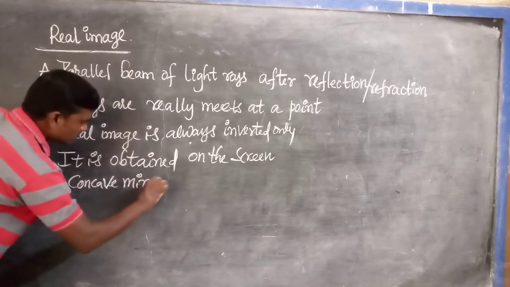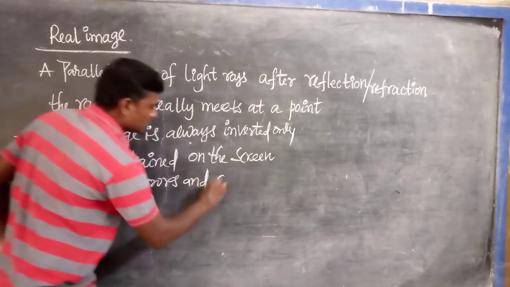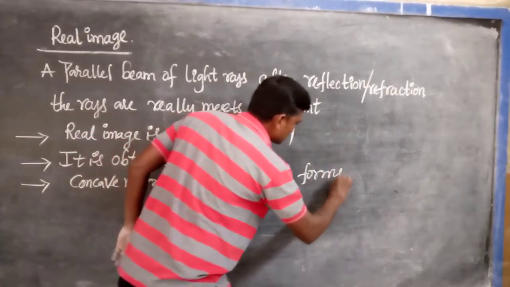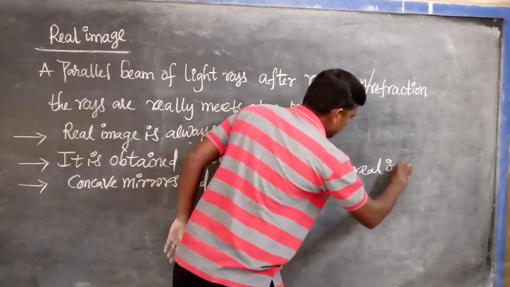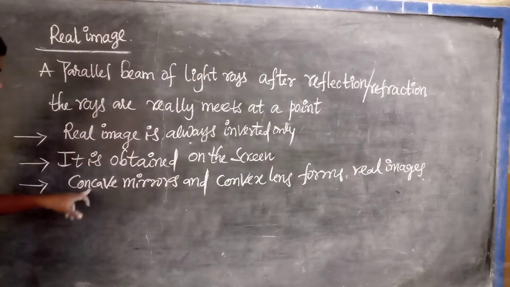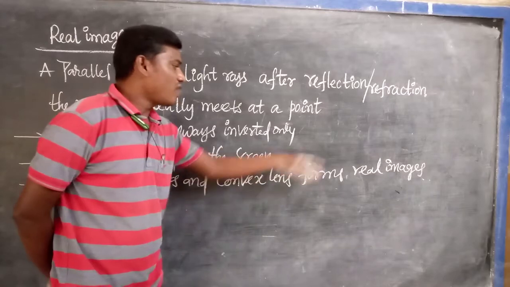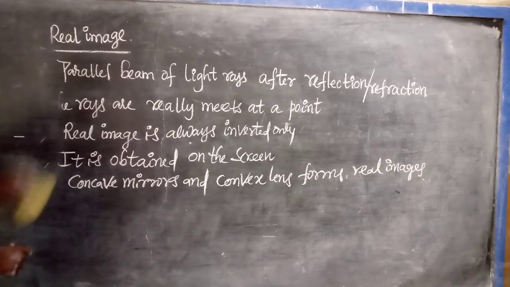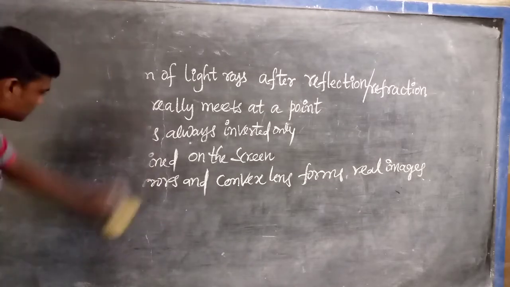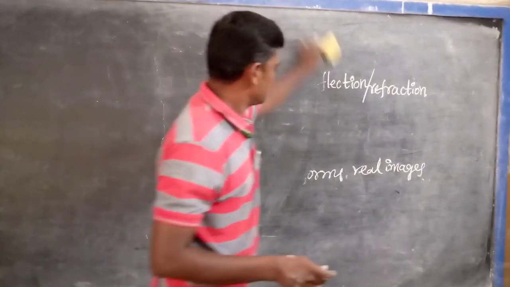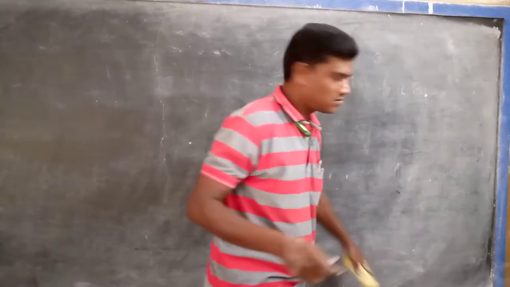Concave mirrors and convex lenses form real images. So concave mirrors in the case of mirrors, convex in the case of lenses, form which image? Real image. I will show a simple diagram for the real image.